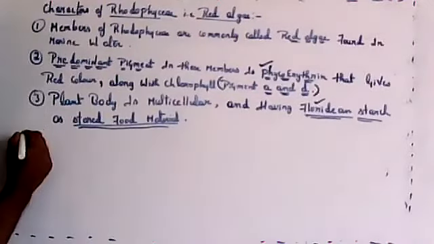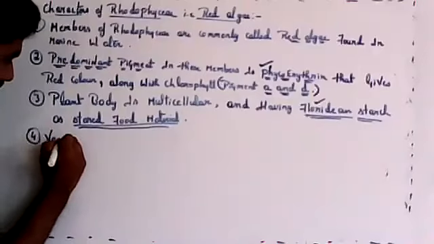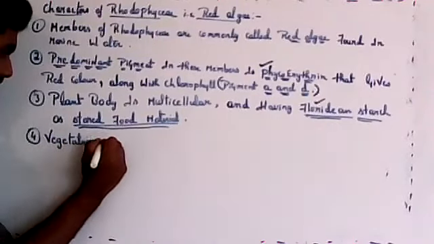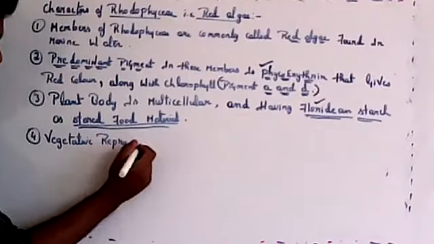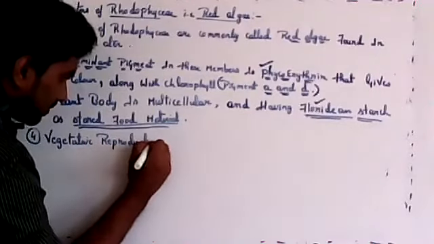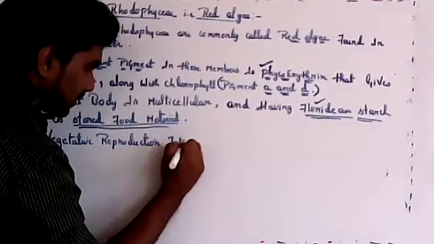This will be common for all three: vegetative reproduction takes place by fragmentation, in green, brown and red.